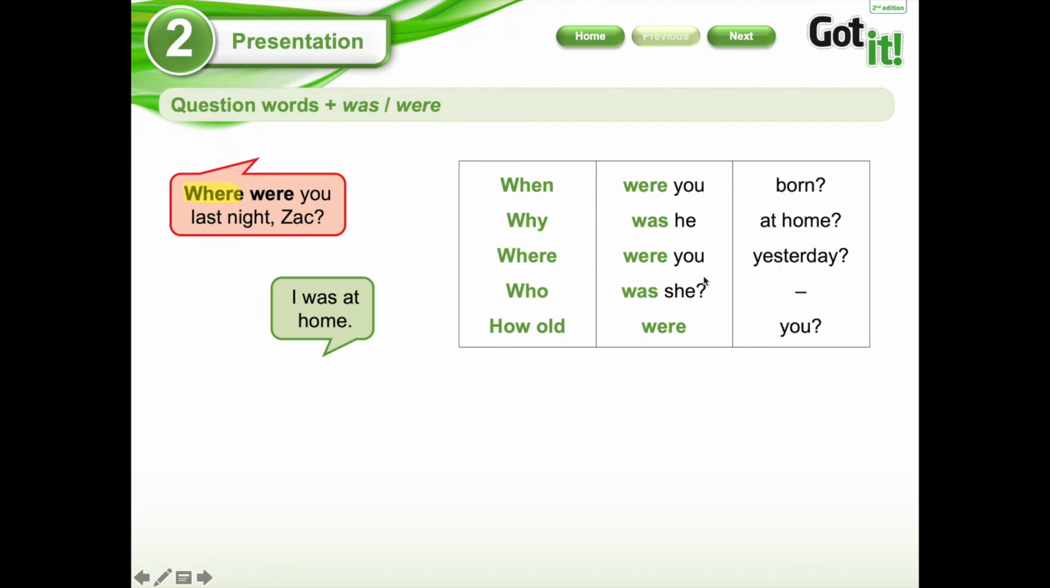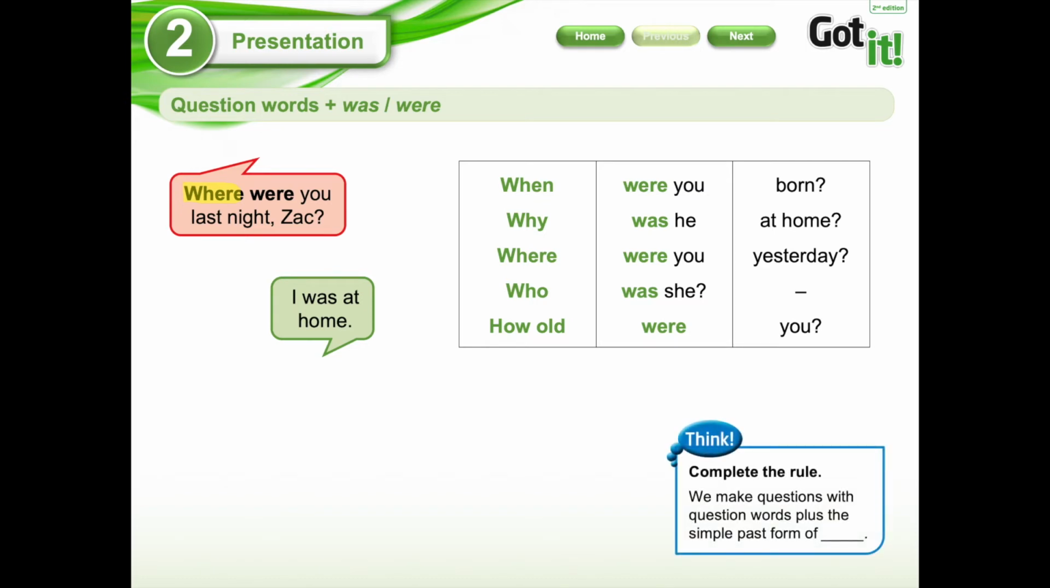¿Dónde estabas tú ayer? The next one is who. This is referring to a person, okay? So in Spanish will be quién. ¿Quién era ella? And finally, how old were you? How old were you? And this phrase is referring to age. La palabra o la frase how old hace referencia a la edad. ¿Cuántos años tenías tú? Remember that was and were are referring to a past action. Recuerden que las palabras was y were las estamos utilizando para tiempos pasados.